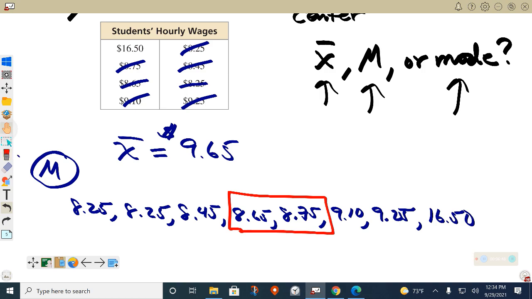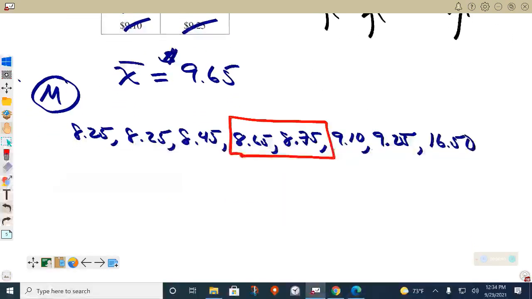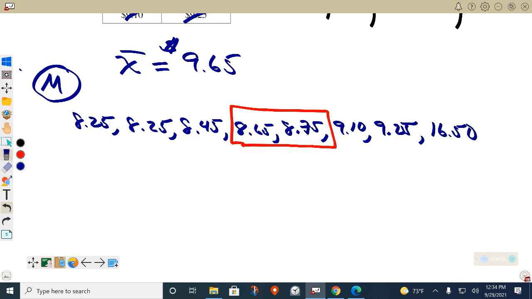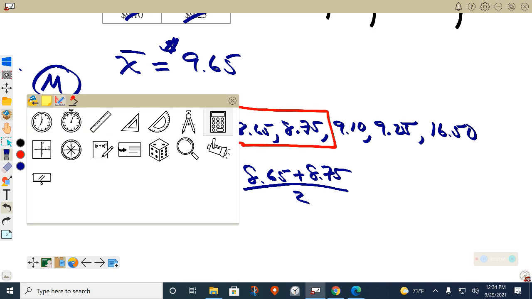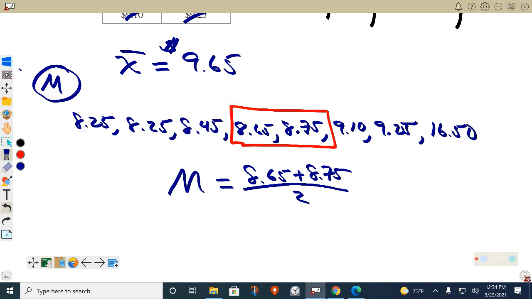Let's find the median now. Here we go. What I'm going to do is add those puppies up. So the median then, watch this, it's 865 plus 875, divided by 2. You get a calculator? Did you get some already, Mendoza? No. Here we go, do it.